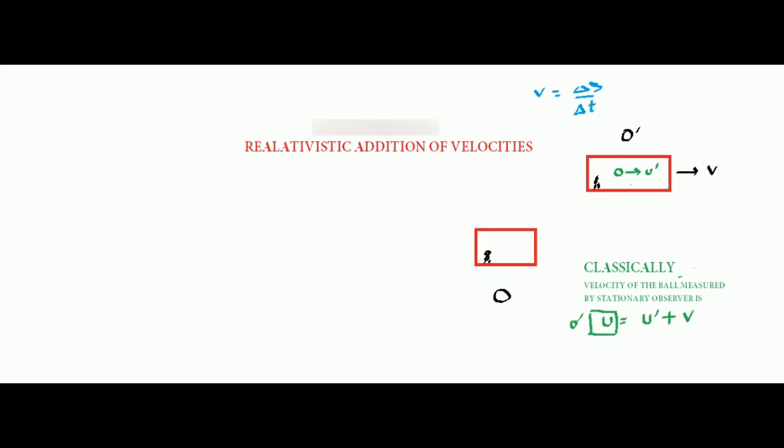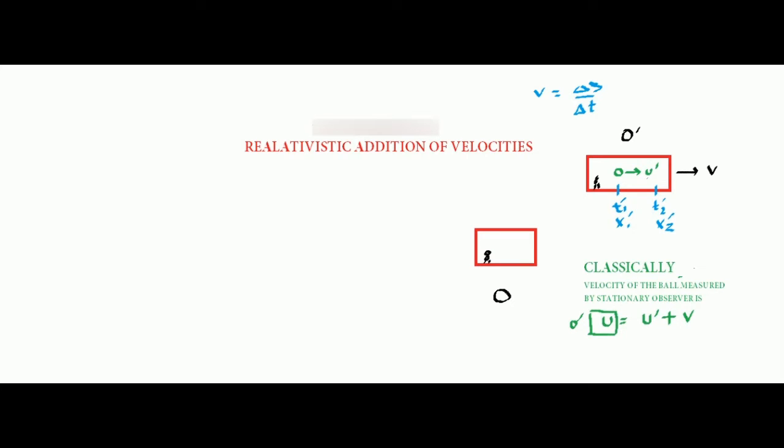Consider the ball inside the moving frame: at time t1 dash, the ball was at position x1 dash. Now at time t2 dash, after some time, the ball is at position, say, x2 dash. These are the only requirements for the calculation in the moving frame.